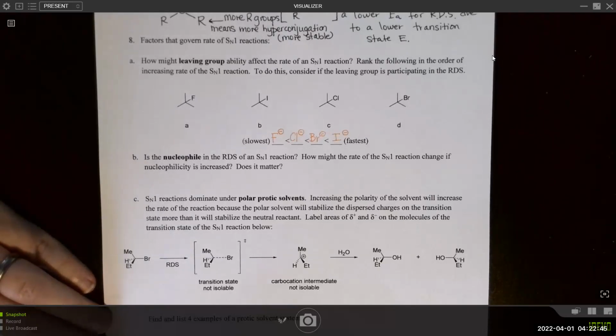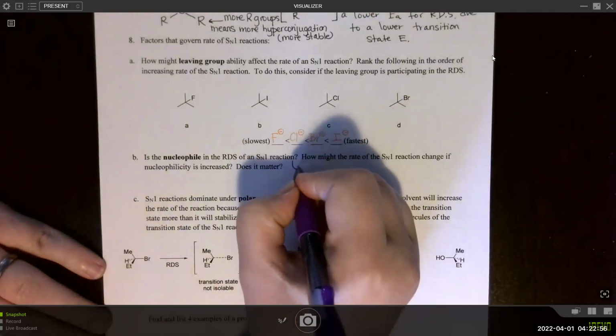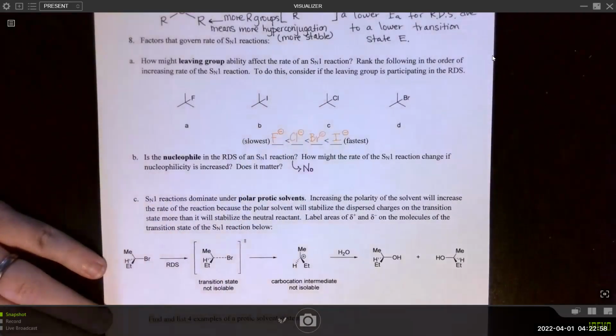What about the nucleophile, right? The nucleophile is not in the rate determining step of an SN1 reaction. Is it in the rate determining step? The answer is no. Only the substrate is in the rate determining step. So how would the rate of an SN1 reaction change if the nucleophilicity is increased? So you're using a stronger nucleophile. Does it matter?